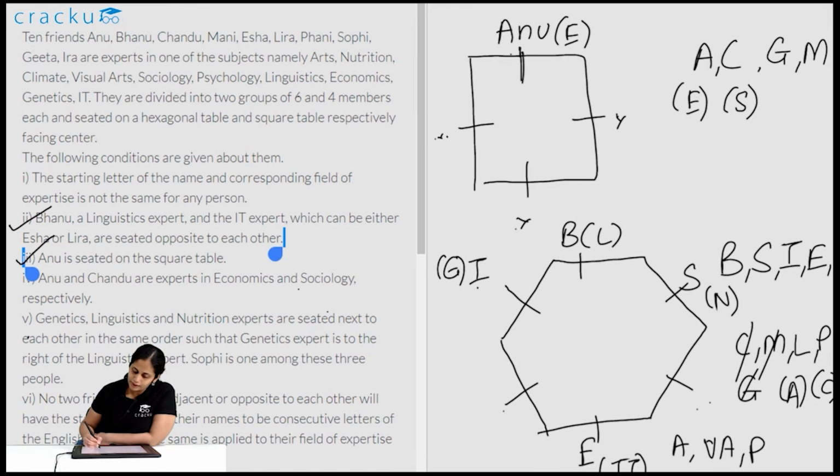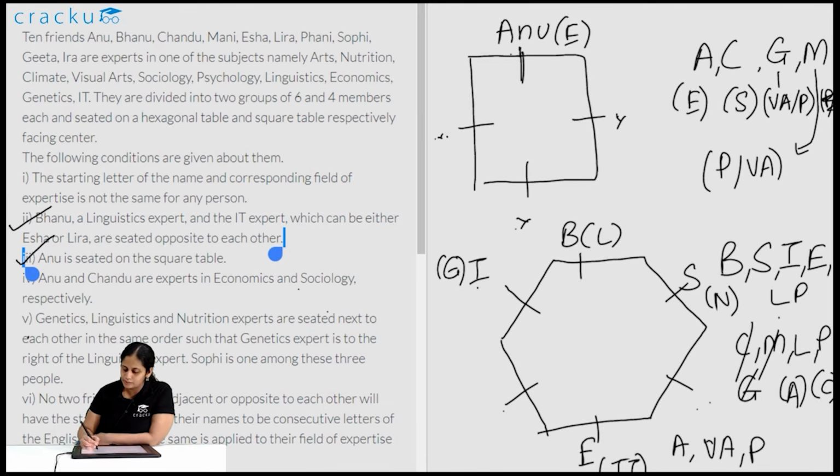So, the remaining two people here are L and P, Leera having arts and Funny having climate, and these two people will have either visual arts or psychology, and psychology or visual arts. So, one of these two. So, this is Geeta, Mani is psychology or visual arts. Okay, so this is what I found.